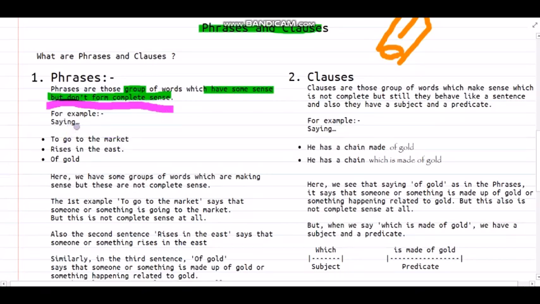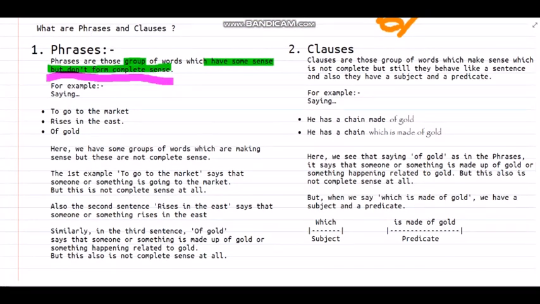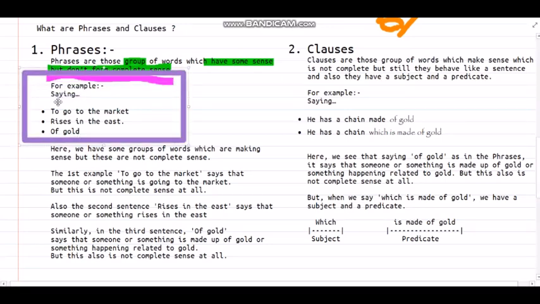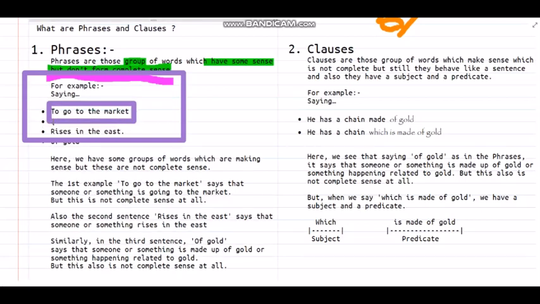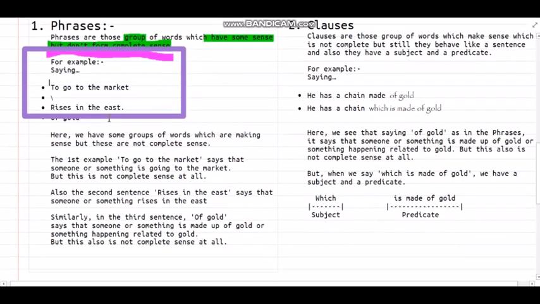Let us see some examples. We have got some simple examples. For example, if we say "to go to the market," does it have a meaning? Yes, it does have a meaning, but it doesn't mean that it is completely something with a complete property.